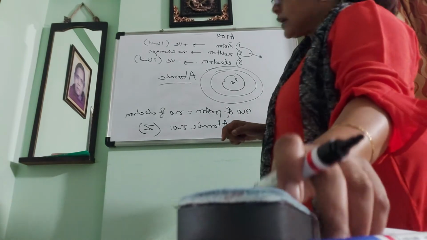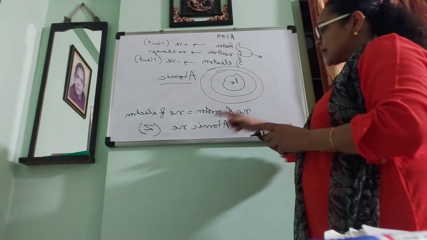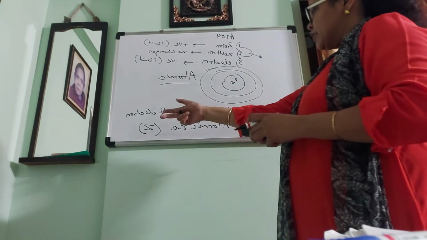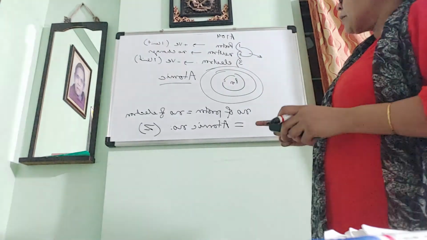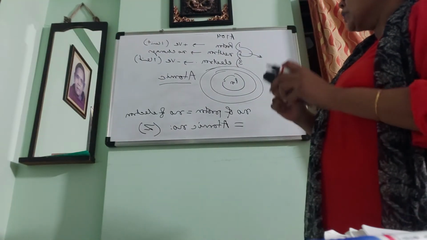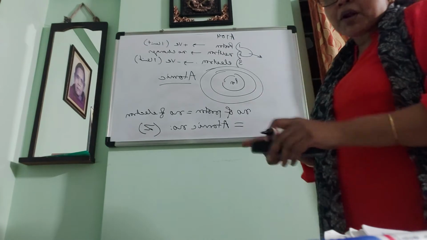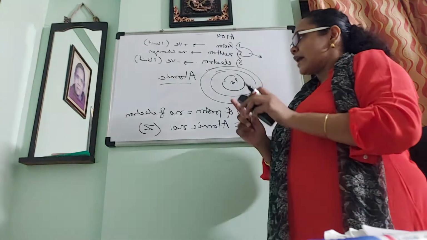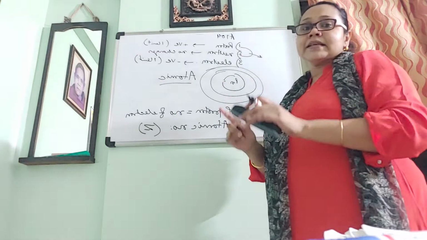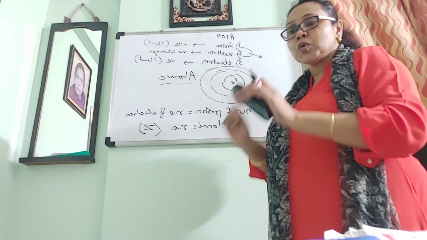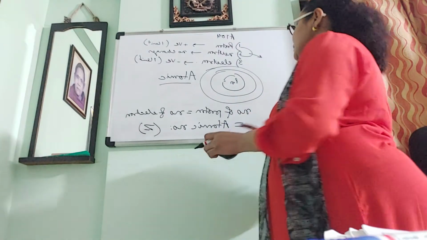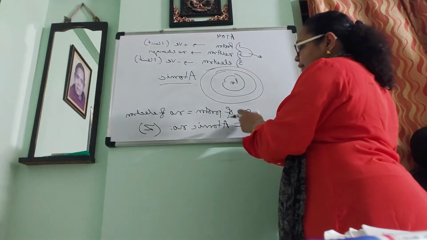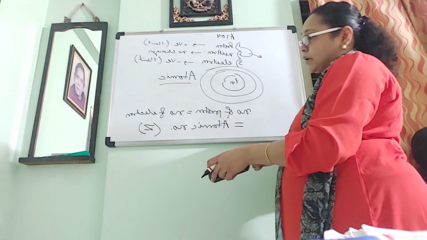Now I am discussing mass number. So what is an atomic number? The atomic number is the number of protons or the number of electrons, because in an atom the number of protons is always equal to the number of electrons, that is, the number of positive charges is always equal to the number of negative charges. That is why an atom is electrically neutral, it has no charge. So the number of protons is equal to the number of electrons, and this is known as the atomic number.